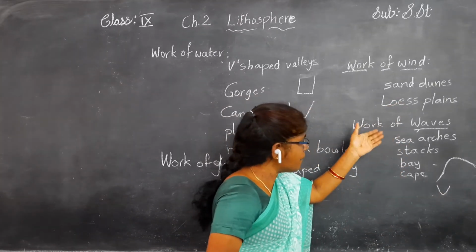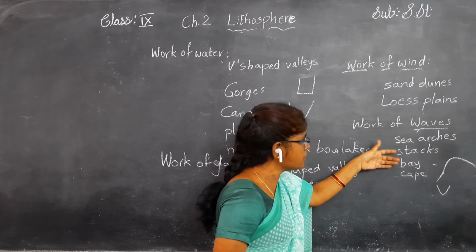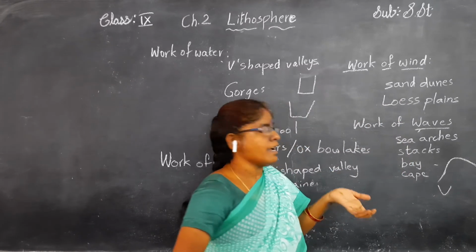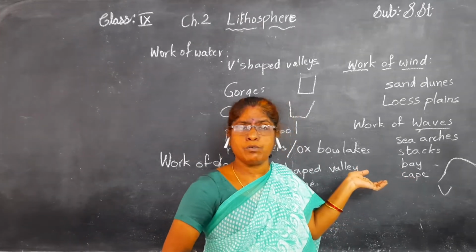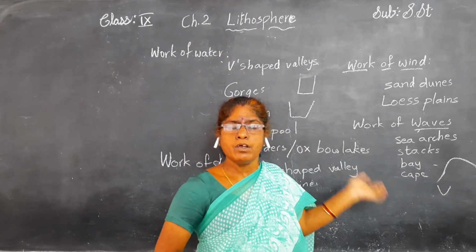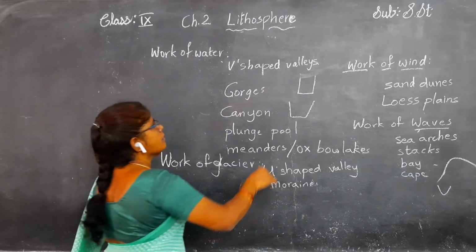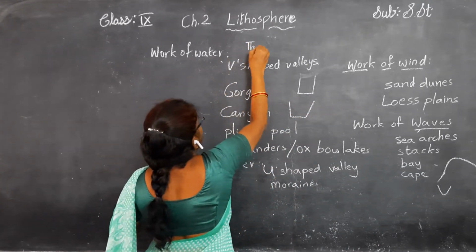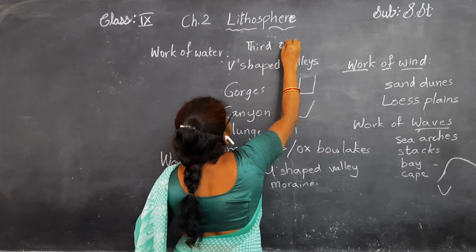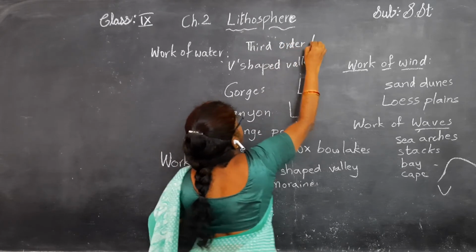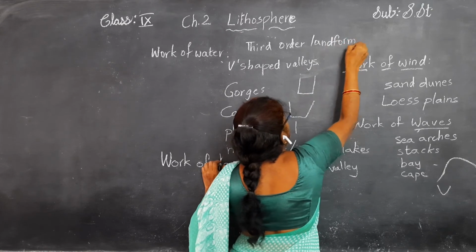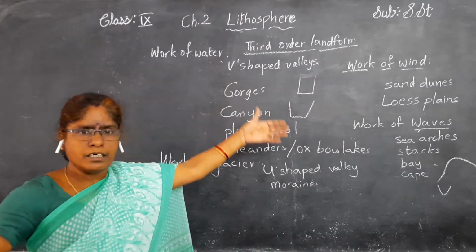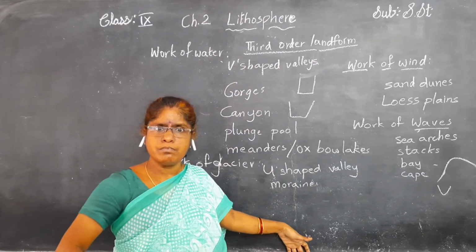By the work of waves we are able to observe sea arches, stacks, bays, caves, and mushroom rocks also. All these landforms come under third order landforms.